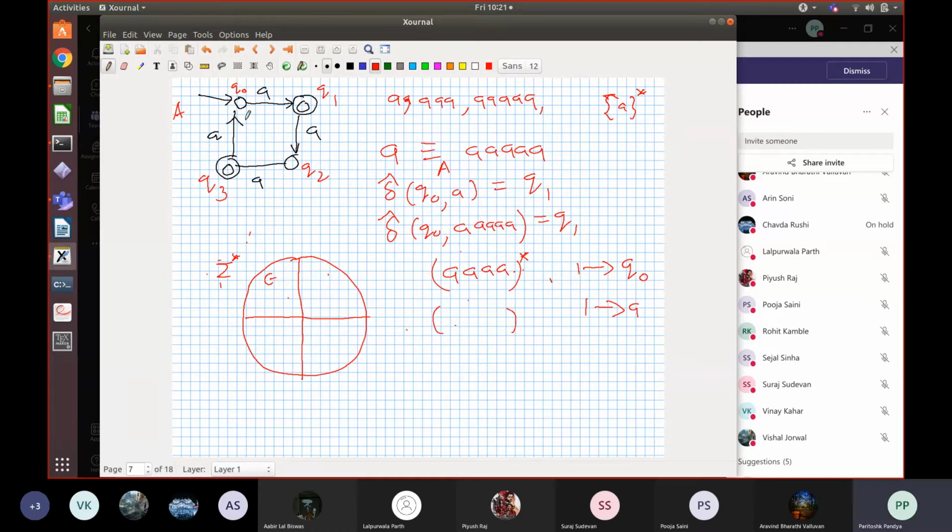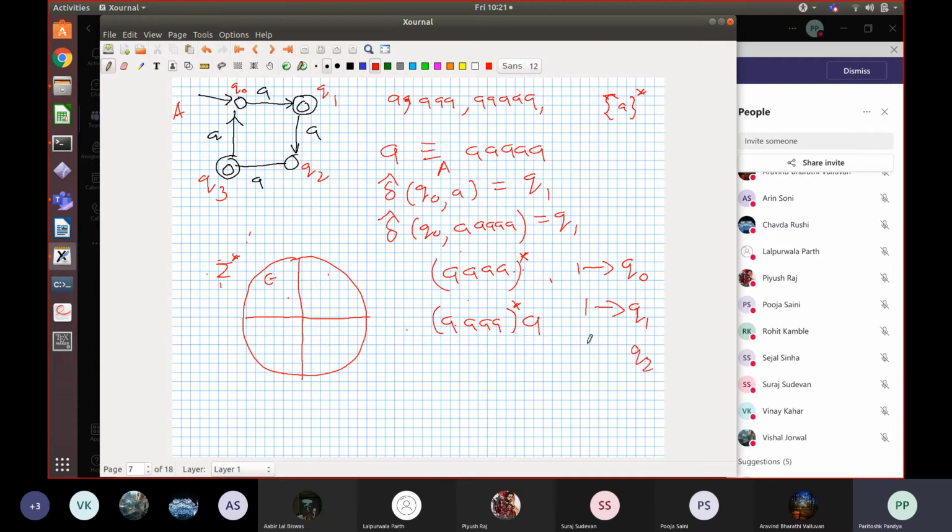Well, in order to go to Q1, you have to come to Q0 an arbitrary number of times. So that is given by AAAA star, right? This will bring you back to Q0, and then you do an A, you will wind up in Q1. So the equivalence class corresponding to state Q1 is given by this regular expression, right?